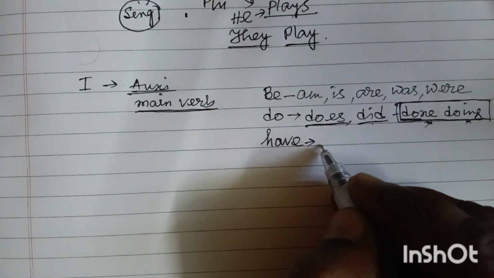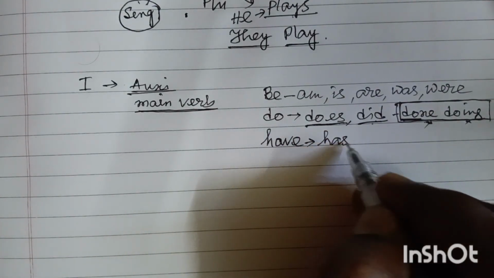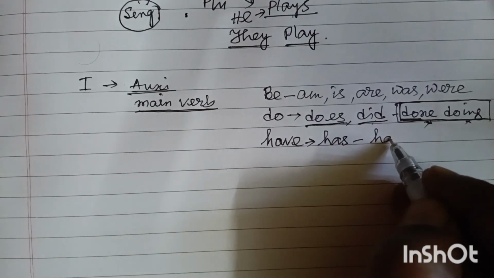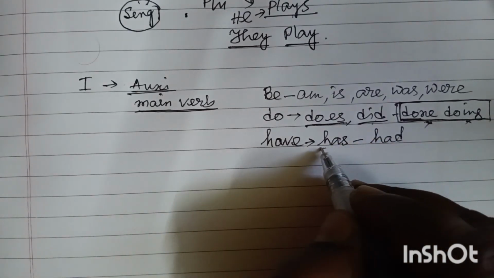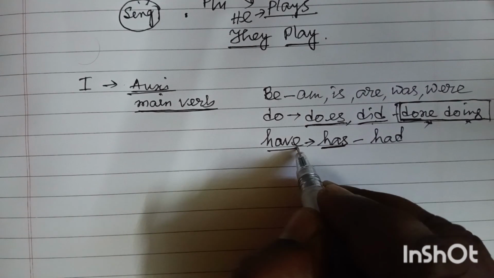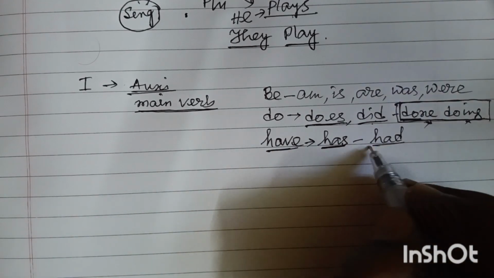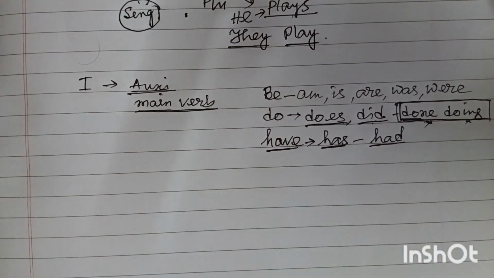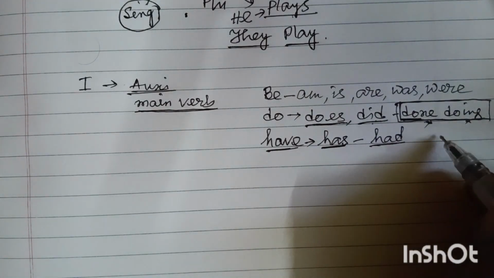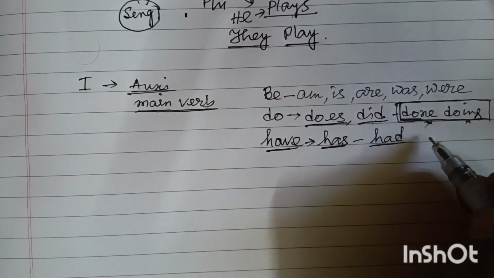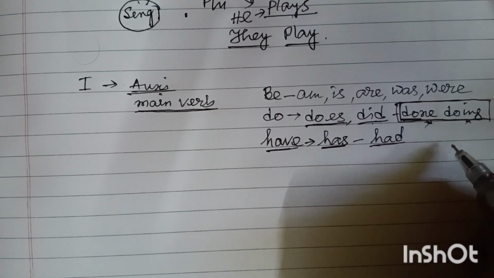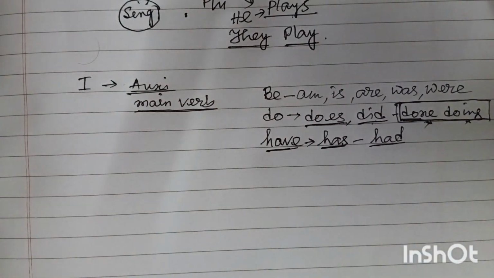Now have has different forms, has and also had. Friends, has is the singular form, have is the plural form, and had is the past form and past participle as well. And the same thing, having, that is the continuous form, cannot be used as the only main verb in the sentence without the help of auxiliary verbs.